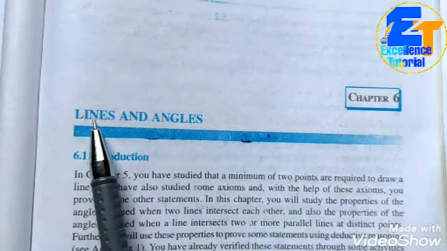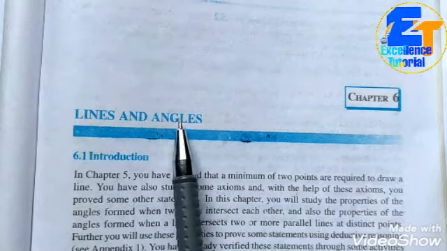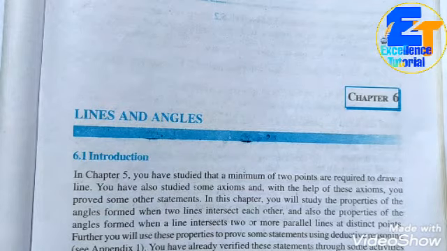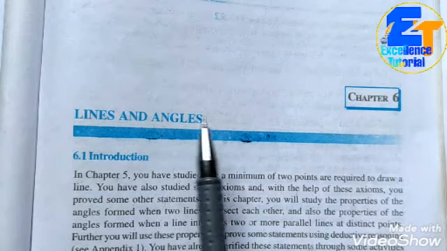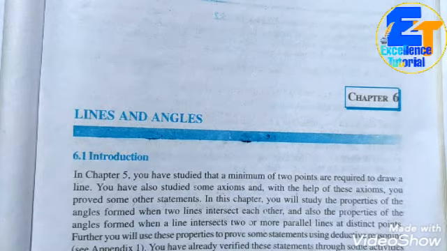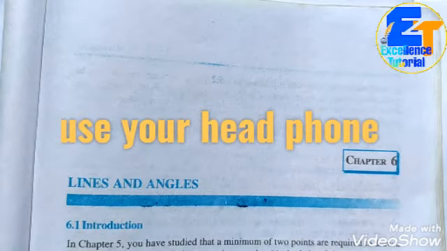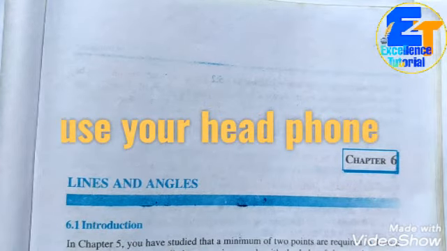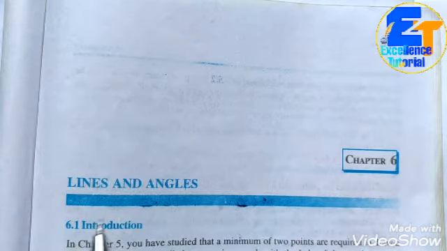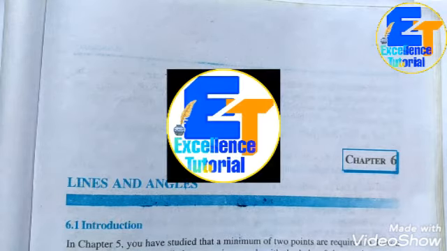And I don't think these two words, lines and angles, are new words for you. You have already covered lines and angles in your previous classes, in lower classes, so you must have some basic ideas about lines and angles. And in this chapter we are going to study the properties of angles formed when two lines intersect each other, and also the properties of angles formed when a line intersects two or more parallel lines at distinct points.